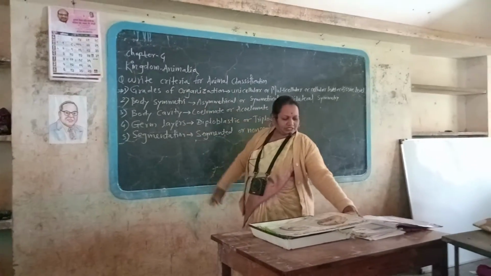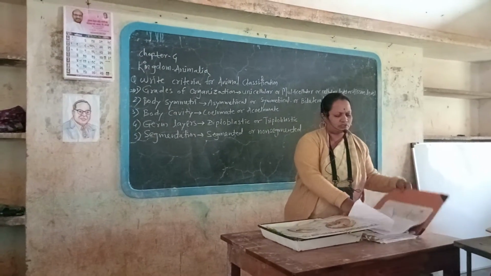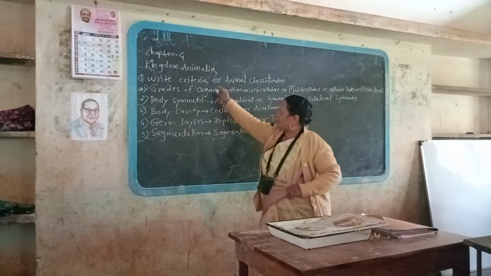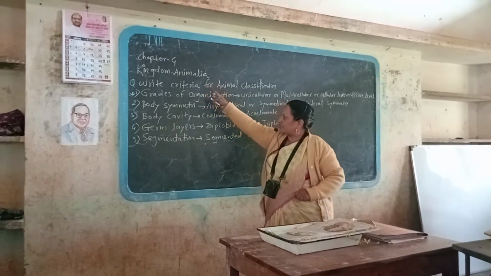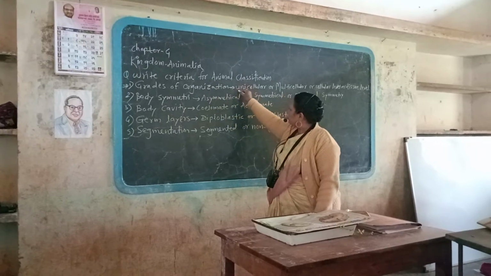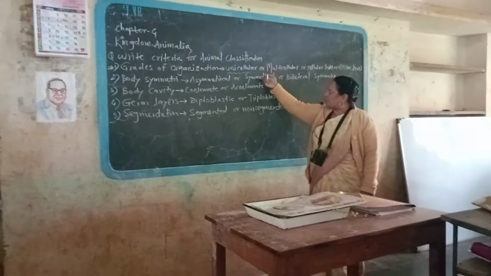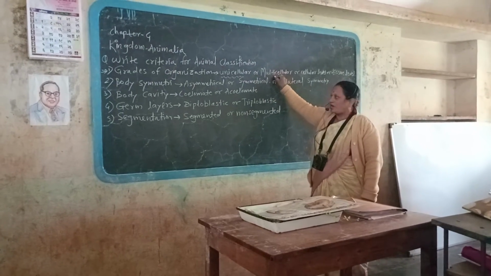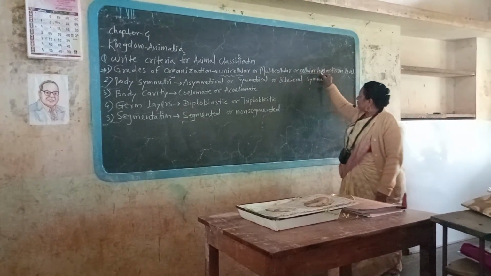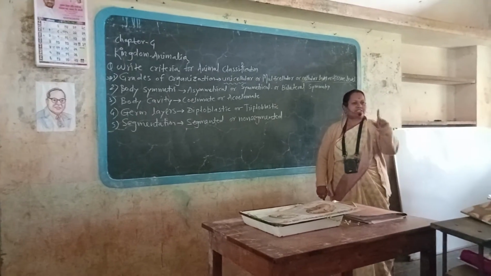Topic, that is classification of kingdom Animalia. Which are the criteria used for classification of animals? First criteria, that is the grades of organization. Grades of organization means body either unicellular or multicellular, or cellular level of organization or tissue level of organization in the body is the first criteria.